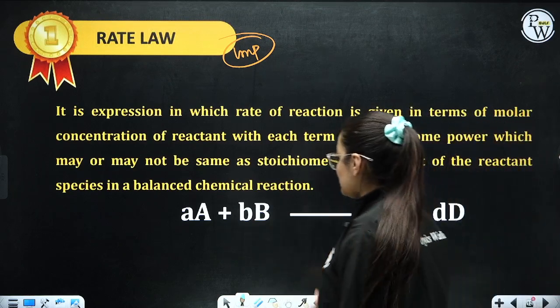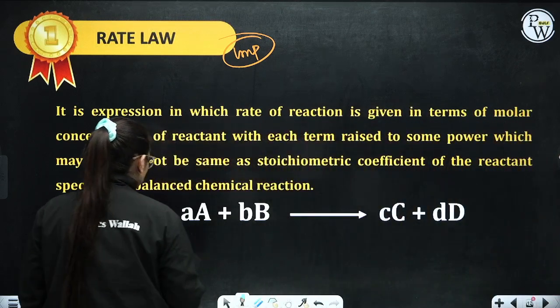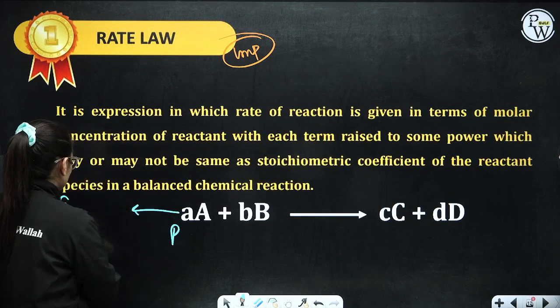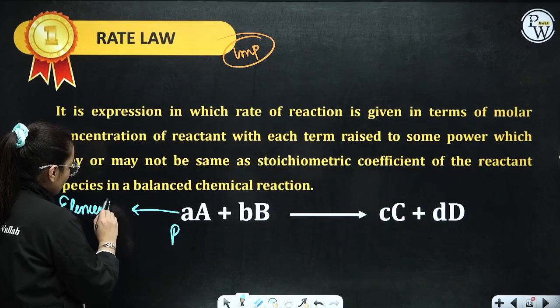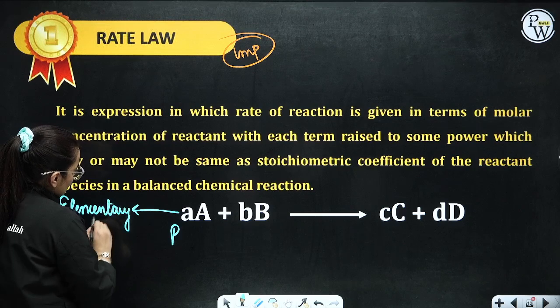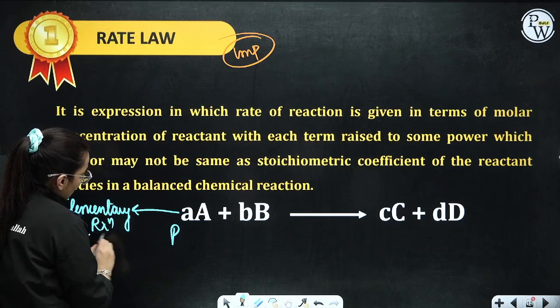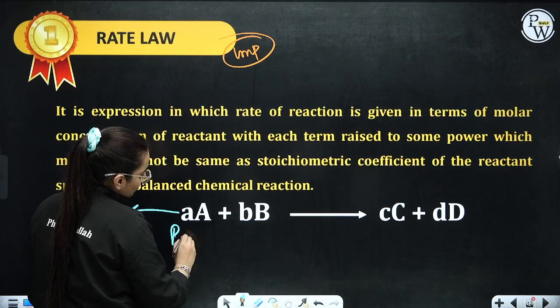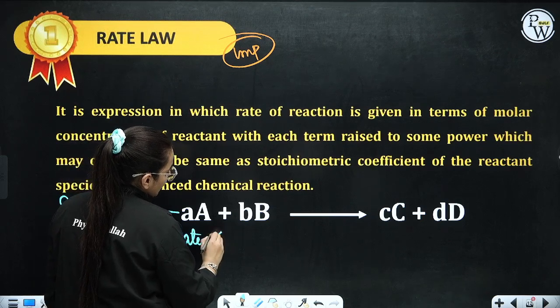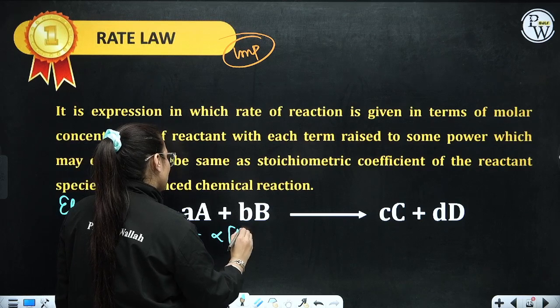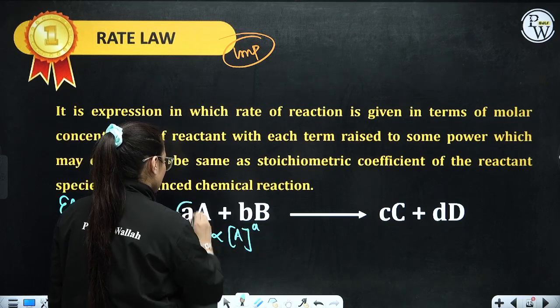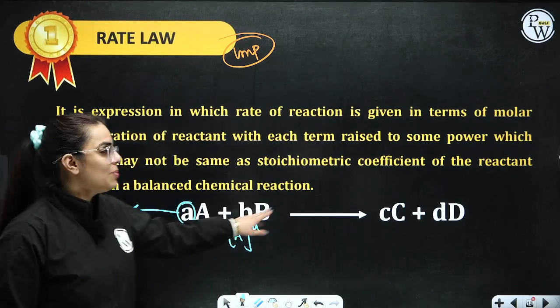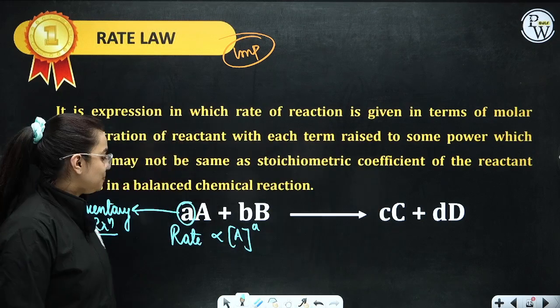Now let's take a certain example. For example, I am saying this is an elementary reaction. Consider this as your elementary reaction, and for this elementary reaction, the rate as per rate law is directly proportional to the concentration of reactant A raised to the power of this number. For an elementary reaction, these numbers are considered as their power, as their order.